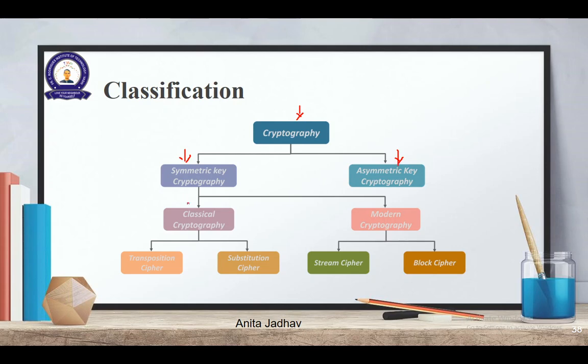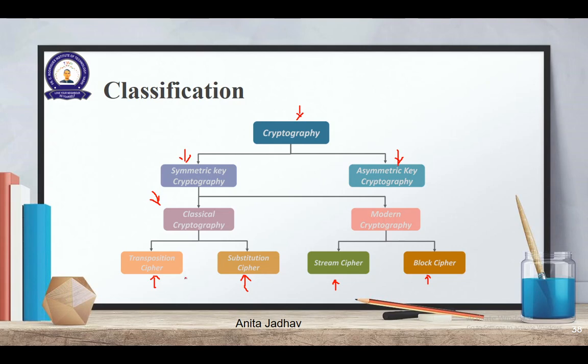Symmetric key has been divided into two types: classical cryptography and modern cryptography. What is classical? We may feel that we are using cryptography only now, but let me tell you, it has been used for a very long time. Basically, whenever there was military, people have used cryptography from a very long time. Classical cryptography gives you two types: transposition cipher and substitution cipher. And modern cryptography gives you stream cipher and block cipher.